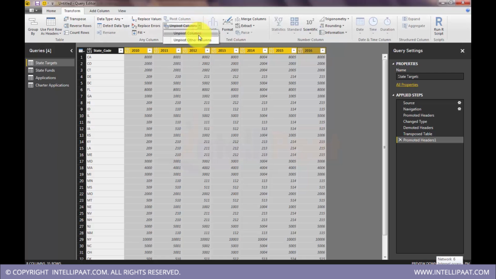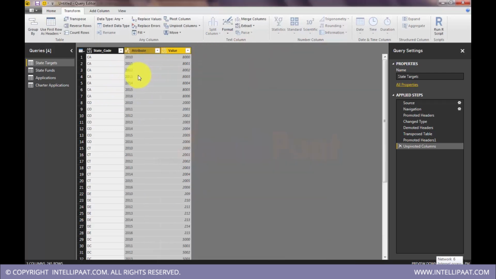You can do unpivot of selected columns, or you can do unpivot of columns that are not selected. So I'll click this. So this all gets unpivoted. Now it is a tower. Now it is easy to use. We have state code and year-wise targets, but I don't want previous years' targets because I don't need to show them anymore on my dashboard. So I have data only for the current year.